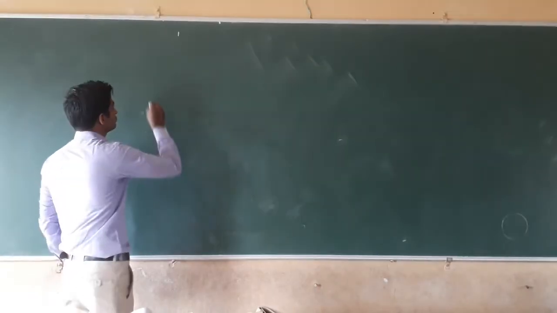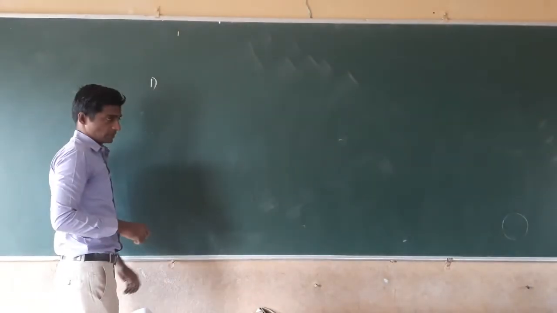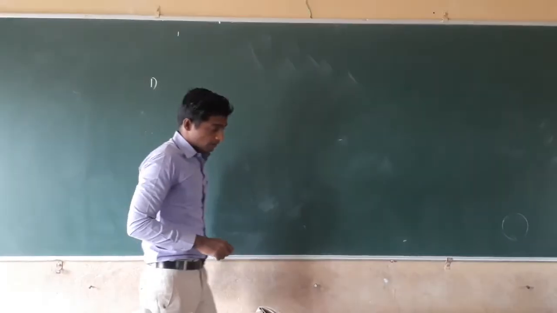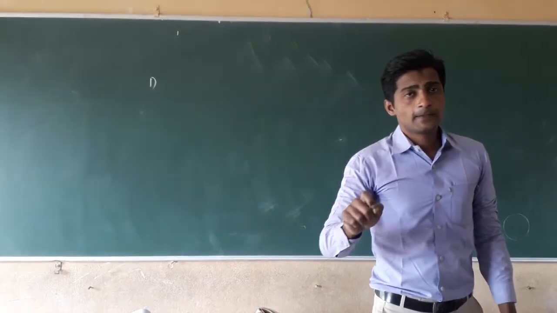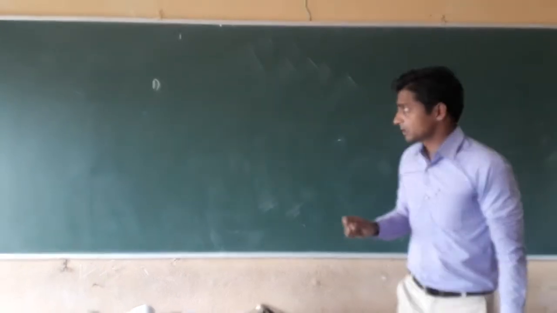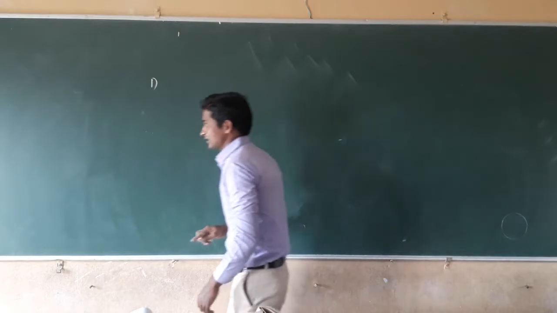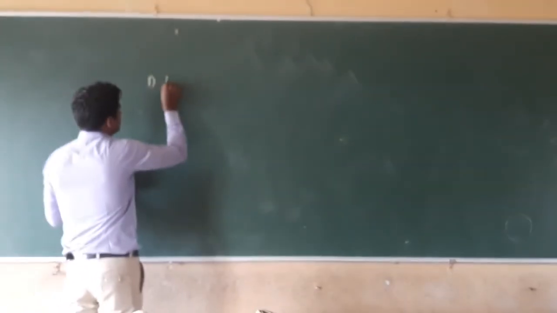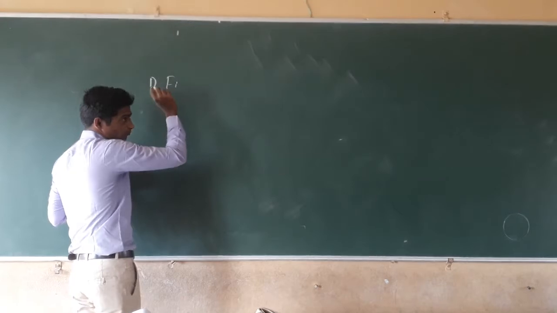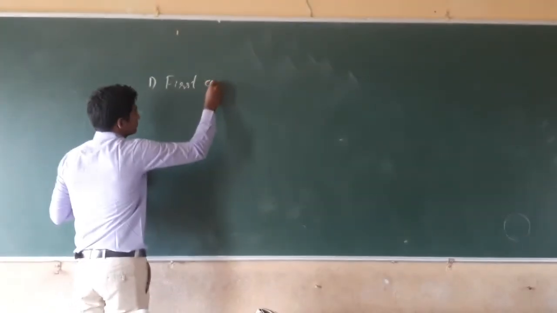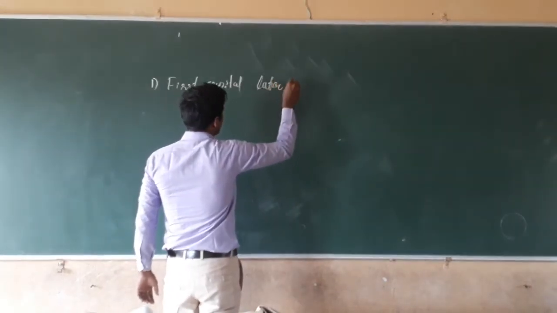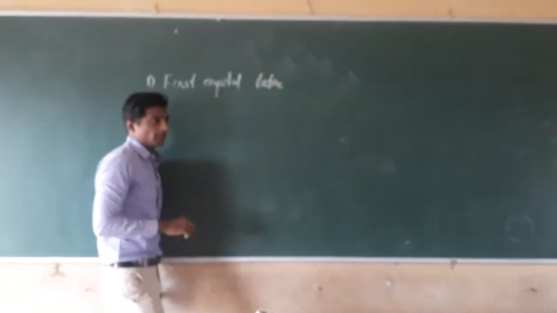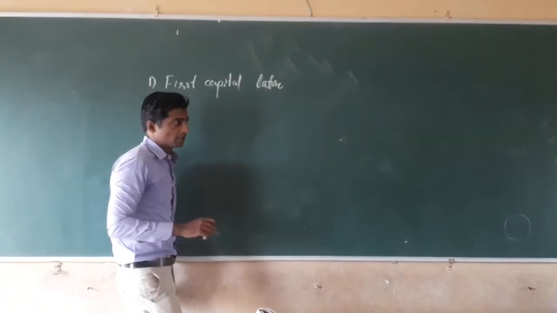First rule: the elements are named, or the symbols are given, using the first capital letter of the name of the element.